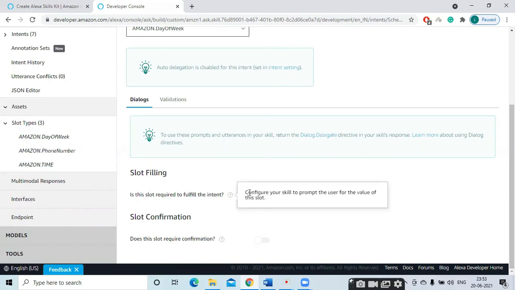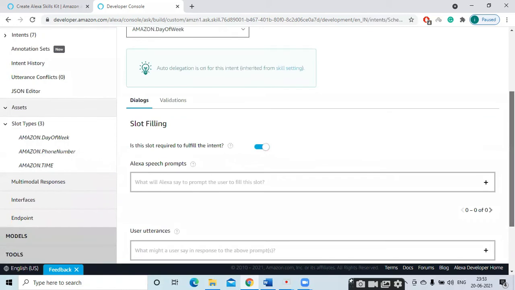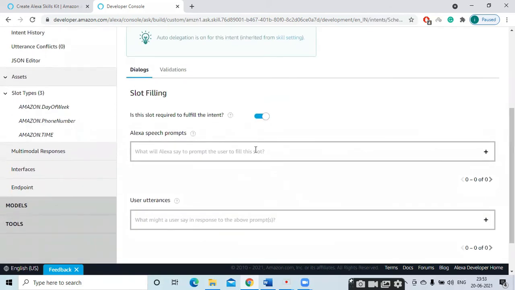Is the slot required to fulfill the intent? Yes. So what is the question Alexa will ask? I will say, Alexa, schedule a meeting. Then Alexa wants to know at what day and time the meeting should occur. So Alexa will ask this question: what is the day of the meeting? You can write your own phrase. I'm writing, what is the day of the meeting.